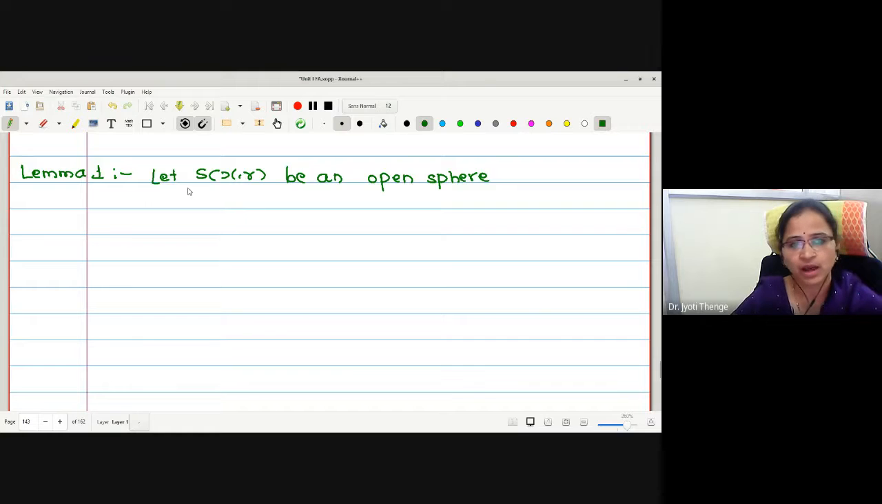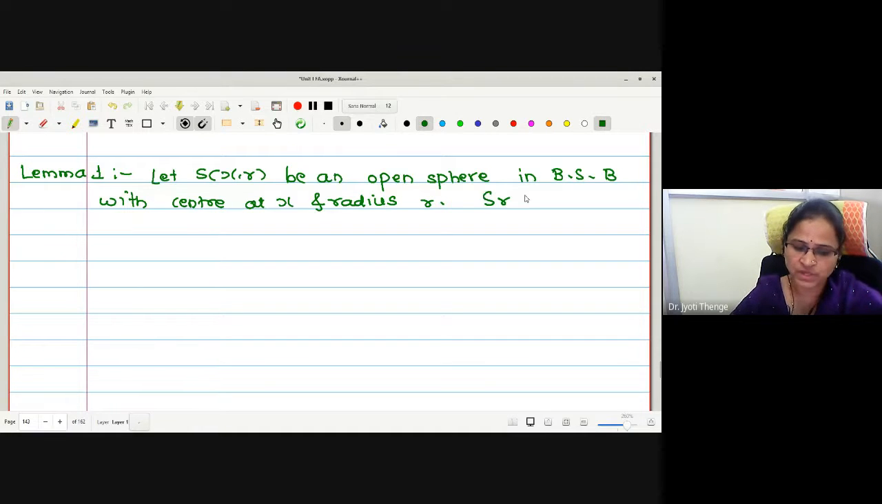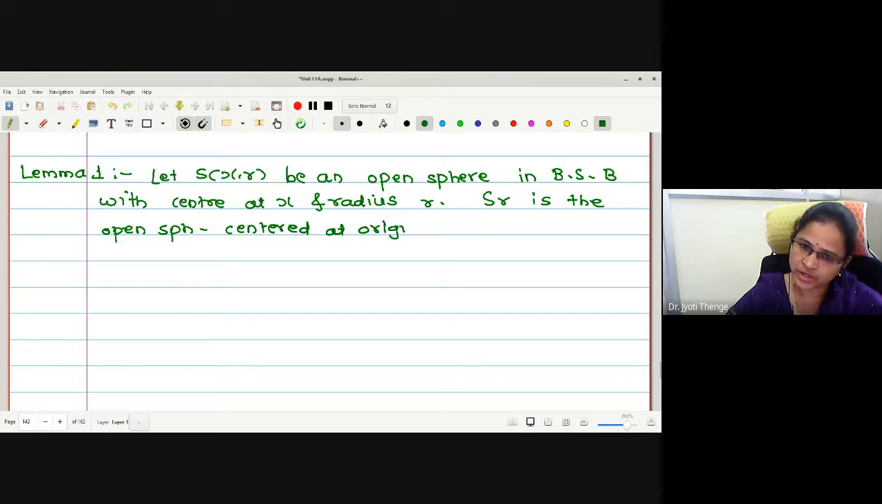Okay, look at this lemma. Let S(x,r) be an open sphere in a Banach space B with center at x and radius r. And S_r be an open sphere. S_r is the symbol we were using for the open sphere centered at origin and radius r.